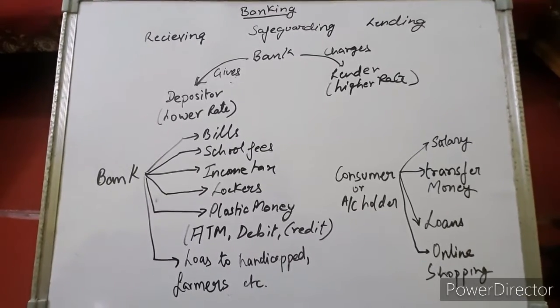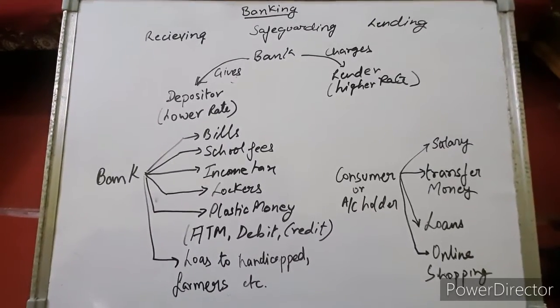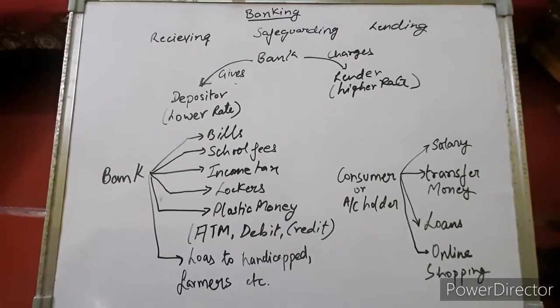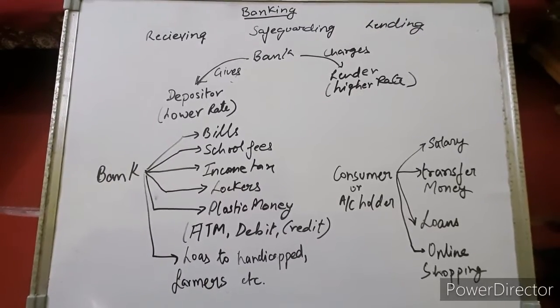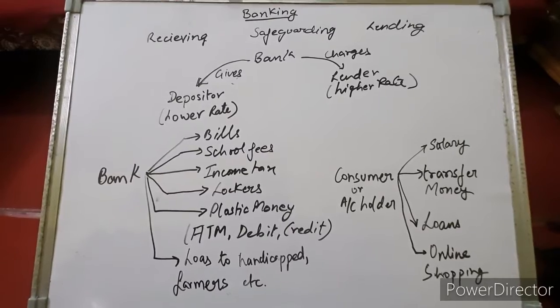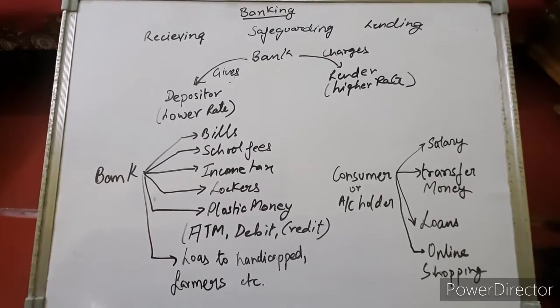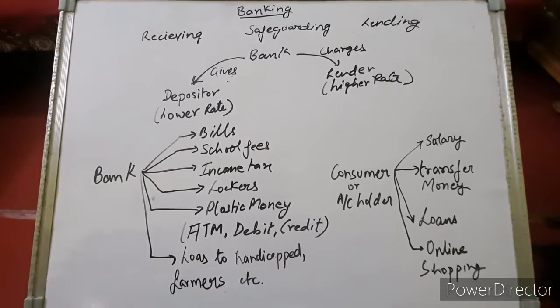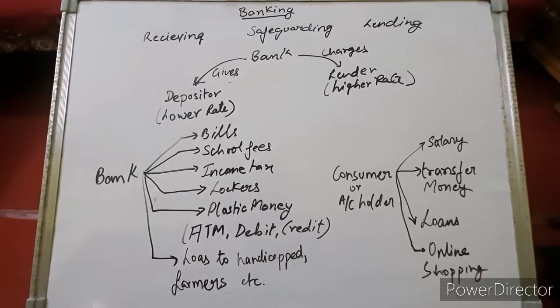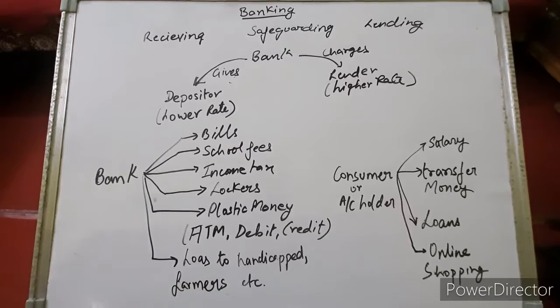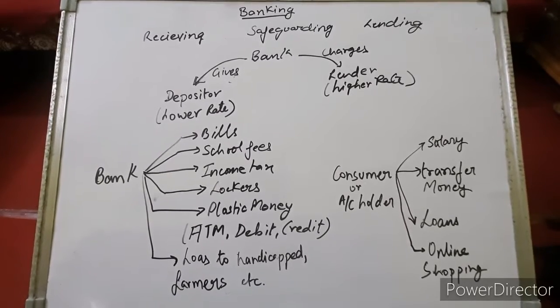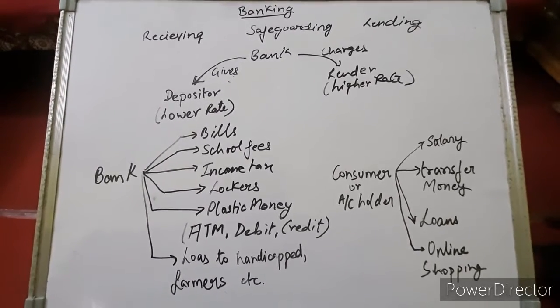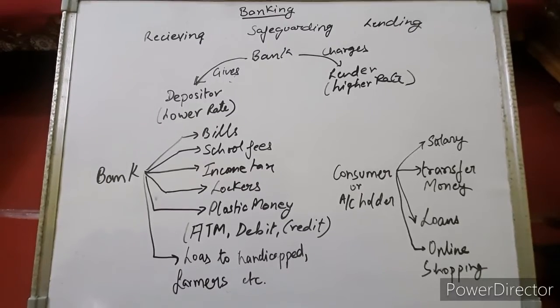Okay. So the lender gets money and uses that money to increase the business, to start a business or to make a house, or they can apply for personal loans if they are in need, for some marriage or something, they can take a loan. And the depositor has their money saved in the bank. So no one can steal it.